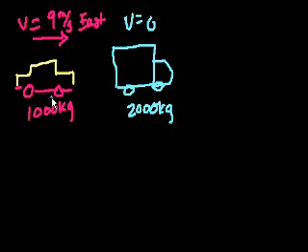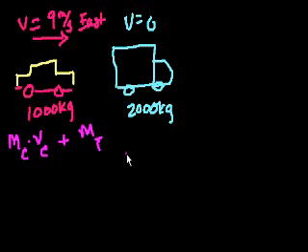Well, all we have to do is think about what is the combined momentum before the collision. Well, let's see. The momentum of the car is going to be the mass times the velocity of the car. The total momentum is going to be the mass of the car times the velocity of the car, plus the mass of the truck times the velocity of the truck. And this is before they hit each other. So what's the mass of the car? That's 1,000. What's the velocity of the car? It's 9 meters per second.